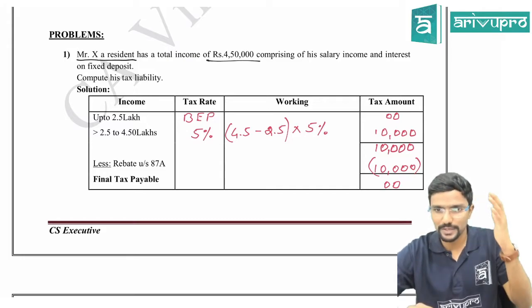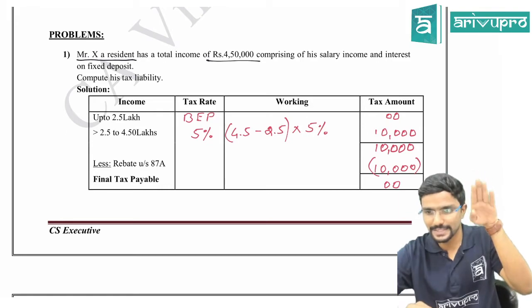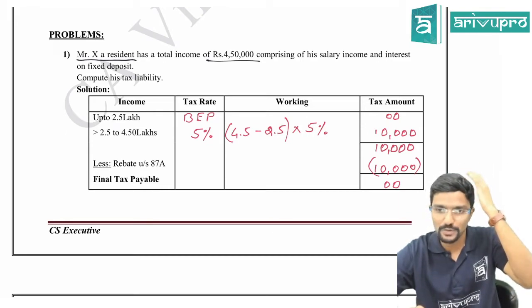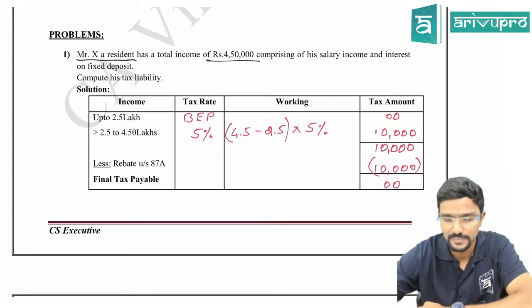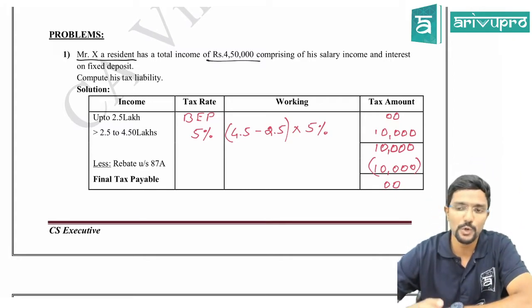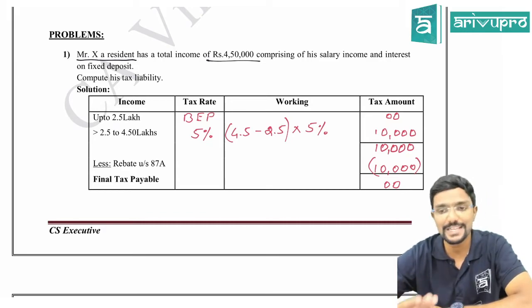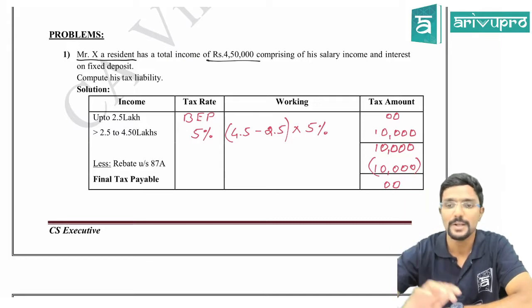You have to know that in this question the assessee is a resident individual, so his income is up to 5 lakh, so I have to apply rebate here. That is what I told you when I was starting this chapter in the morning. There are many things to keep in your mind in this chapter, and you should know which rate has to be applied and when we have to give rebate. Everything should be in your mind.